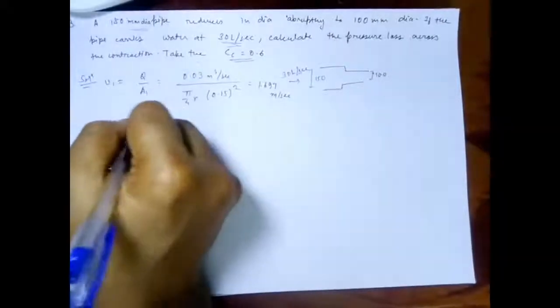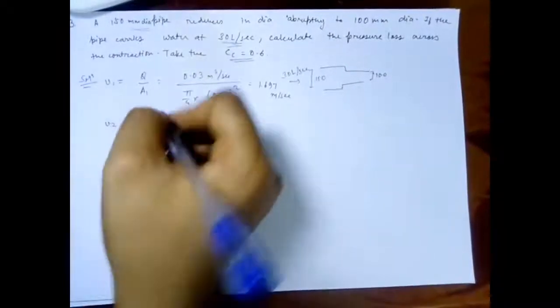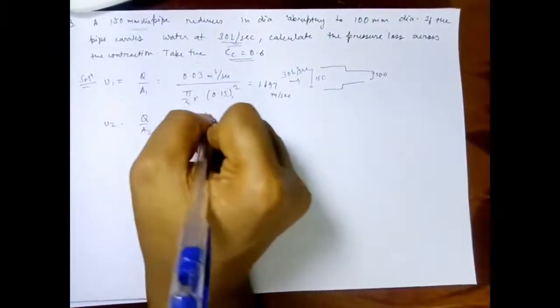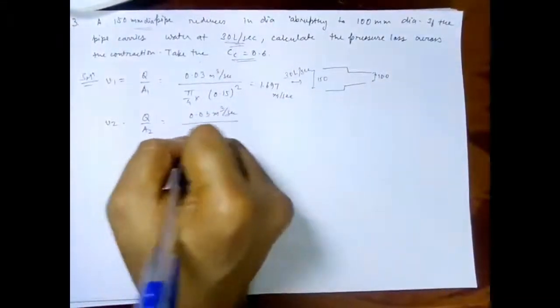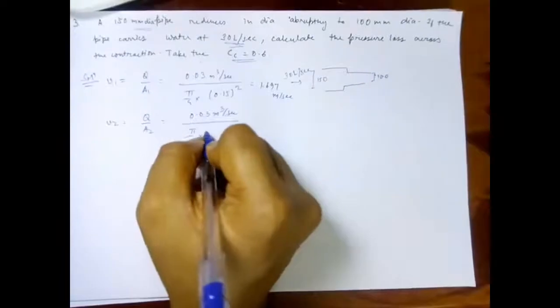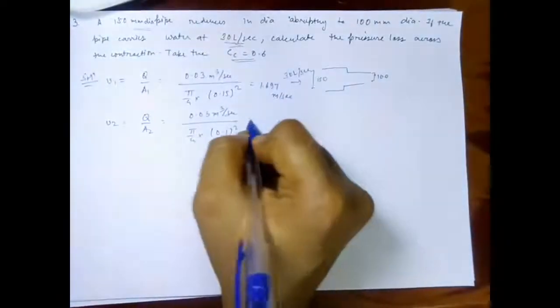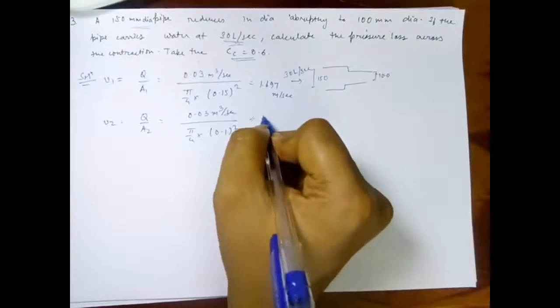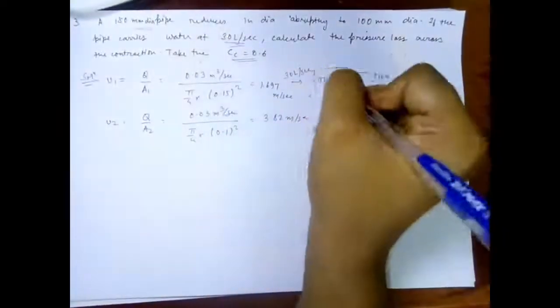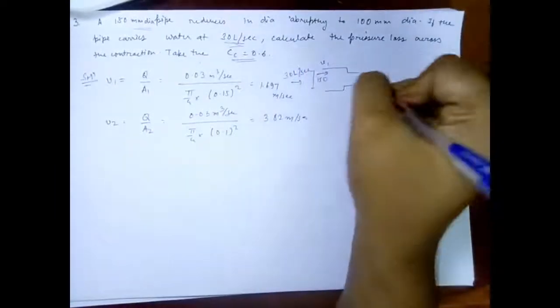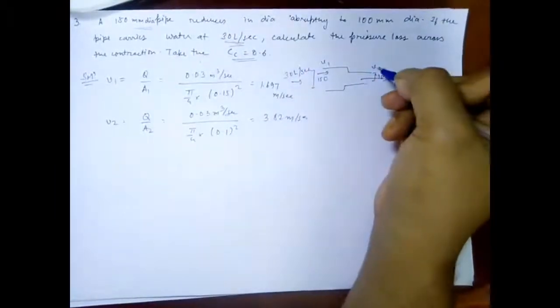Similarly, V2 is equal to Q upon A2, that is 0.03 meter cube per second upon pi by 4 times 0.1 square, for 100 mm, and thus the velocity at 2 is 3.82 meter per second. So here it is V1, here it is V2.